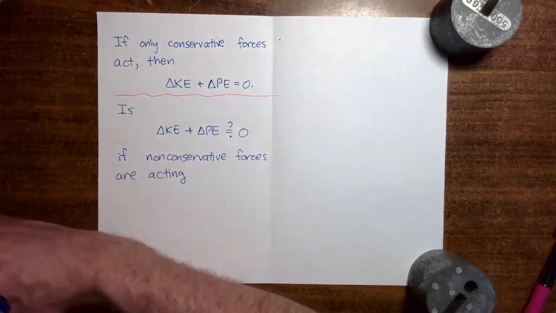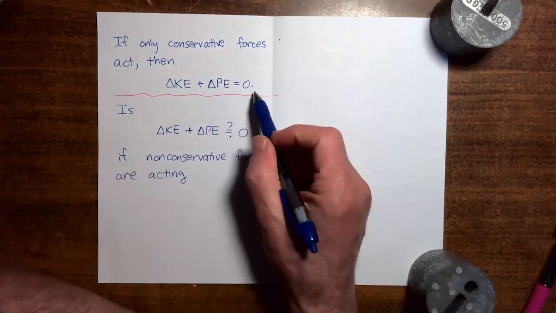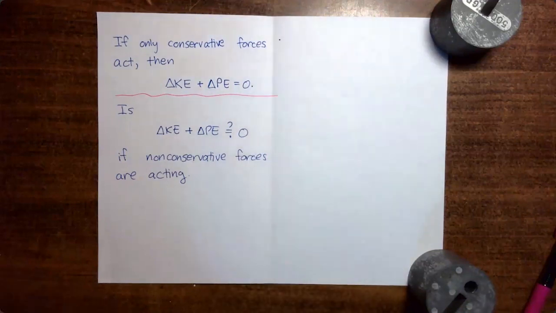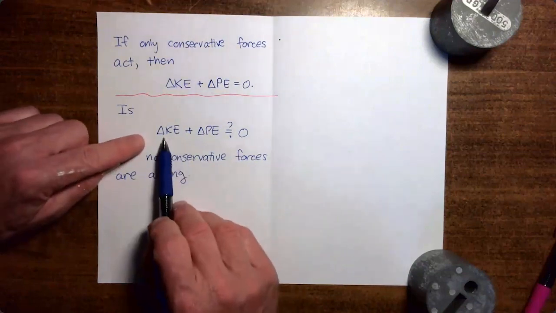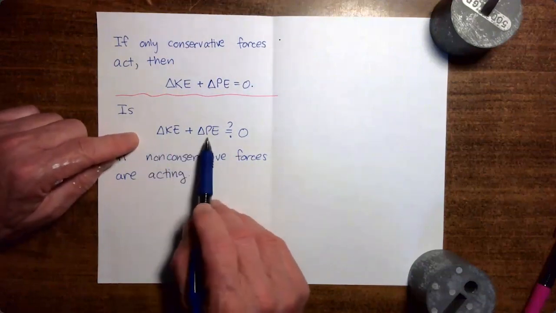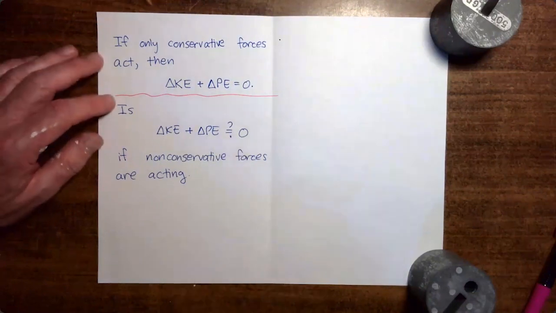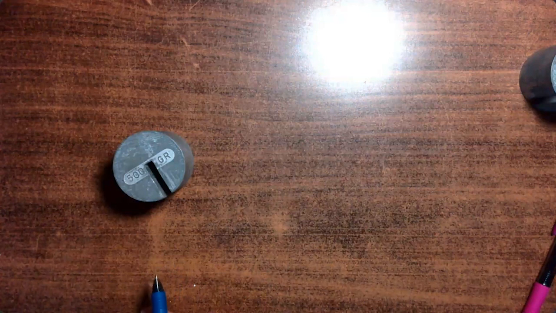Now we would like to ask if this statement is still true if we have a process where non-conservative forces are acting. In other words, can we still say that change in kinetic energy plus change in potential energy is equal to zero if we are looking at a process where non-conservative forces act? We can answer this question using a quick demo.